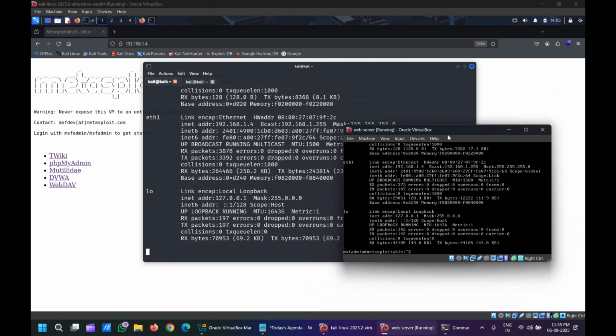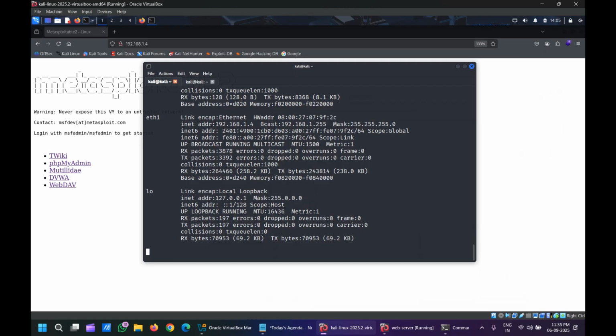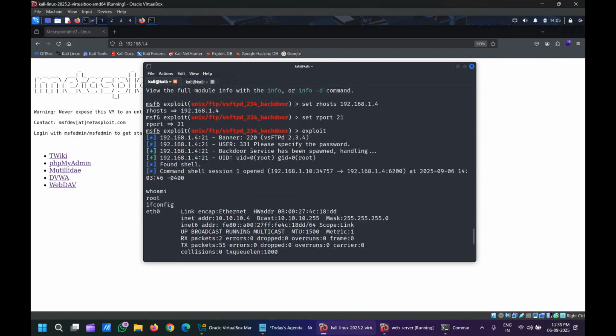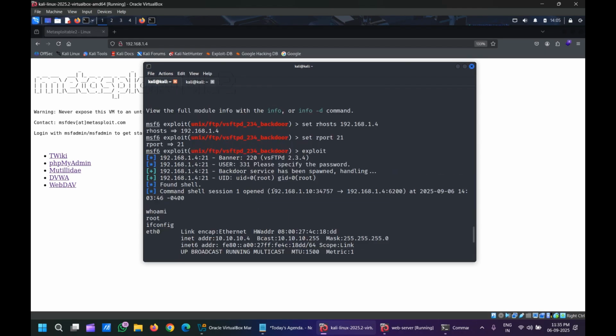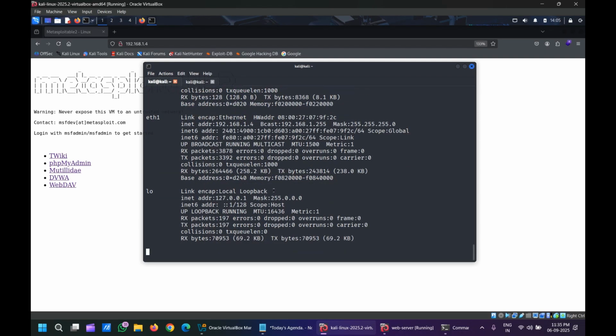We have hacked this Metasploitable machine by taking advantage of the exploits inside the Metasploit framework. By using these codes, we have hacked the web server from my laptop, using port 21, where the FTP service is running with a backdoor. Did you understand what we have done? We have successfully used the Metasploit framework and got a shell.